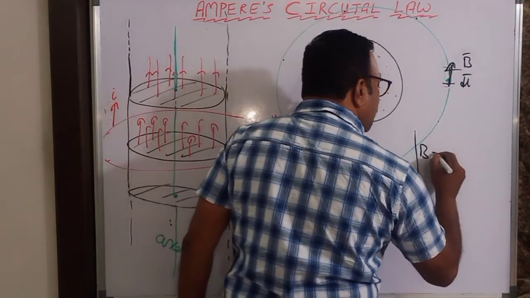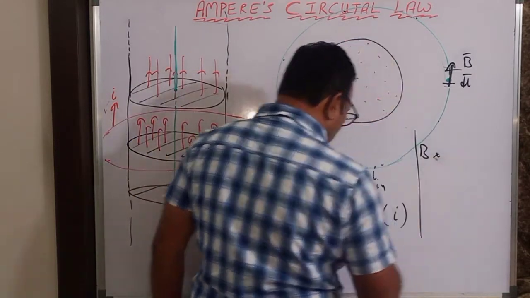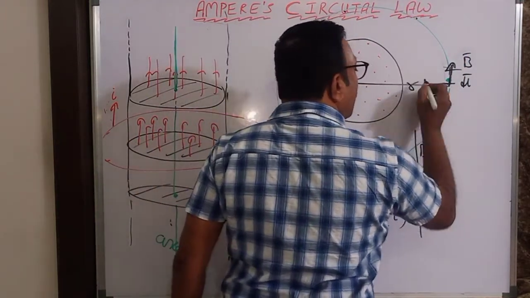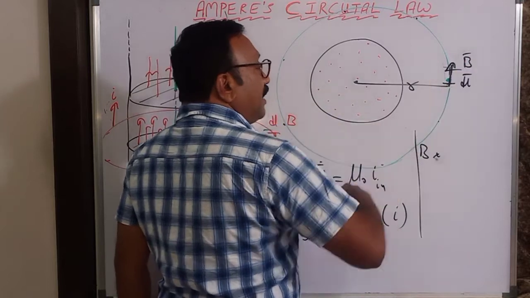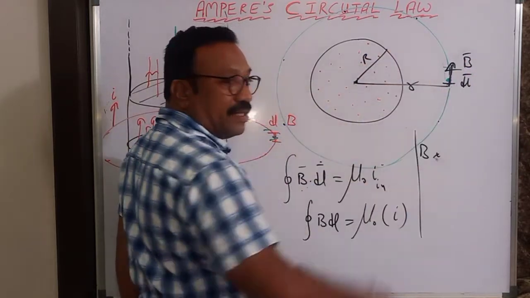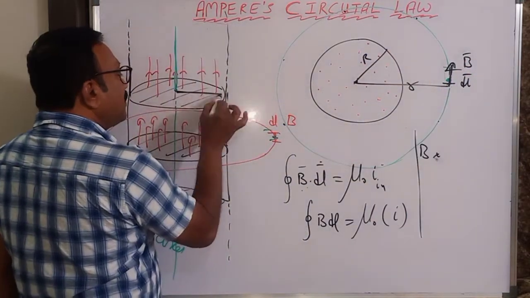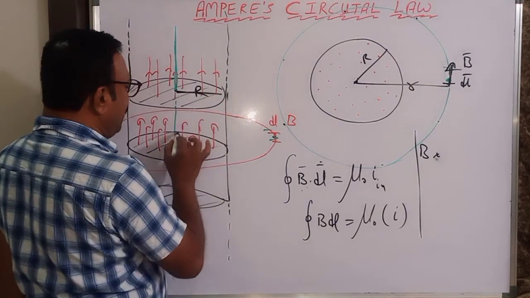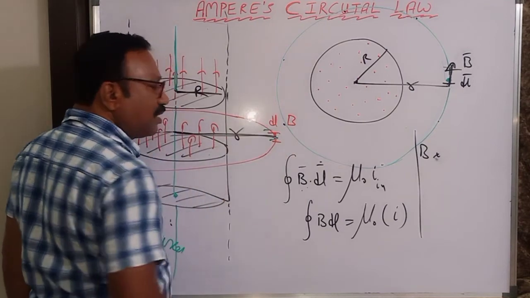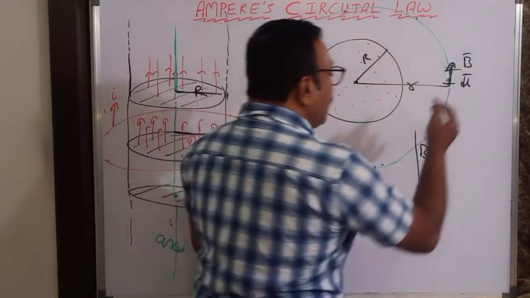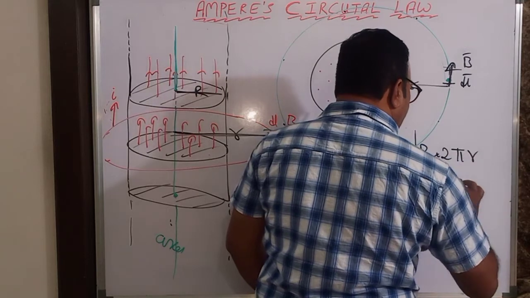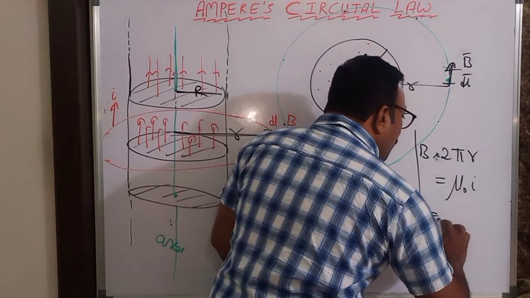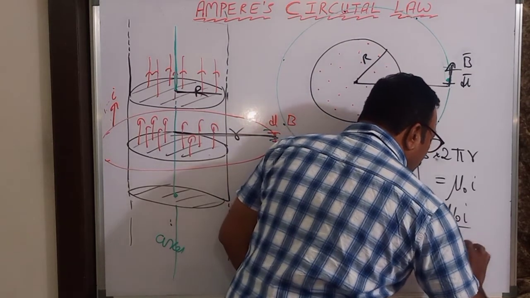So B into what is integral dl? dl plus dl plus dl plus dl, because this distance is small r. Small r is greater than capital R. Capital R is always the radius of the conductor. Small r is always distance. This distance is small r here. So integral dl is nothing but 2 pi into small r, equal to mu naught times the current inside. Therefore, what is the magnetic field you got? Mu naught I by 2 pi r.